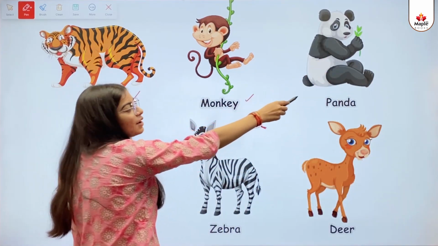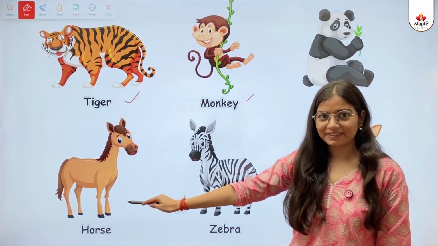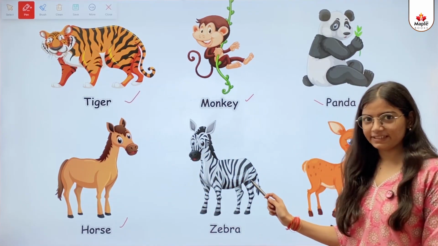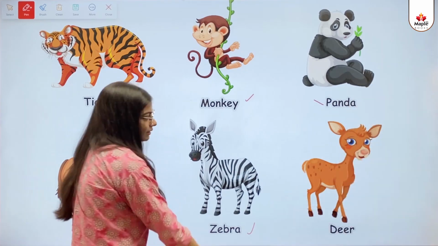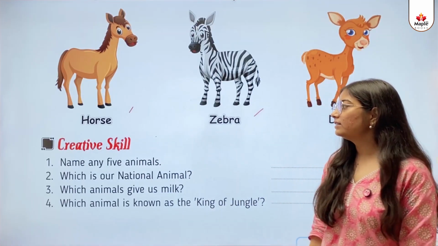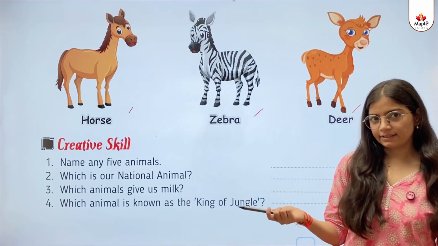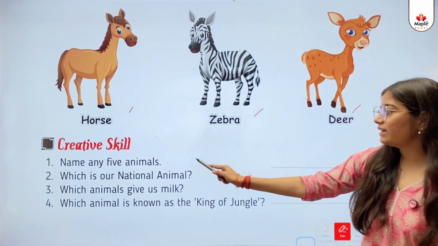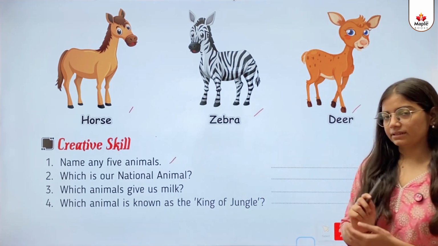This one is a panda. This one is a horse. This one is a zebra. This one is a deer. Creative skill. So kids, answer some questions with me. First, name any 5 animals.